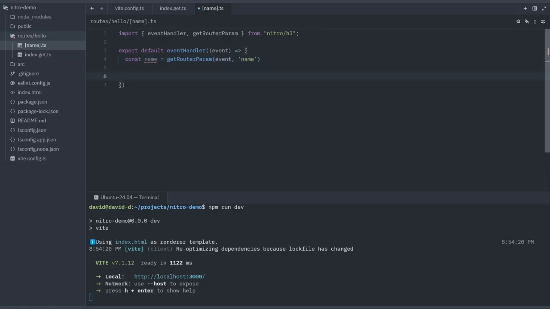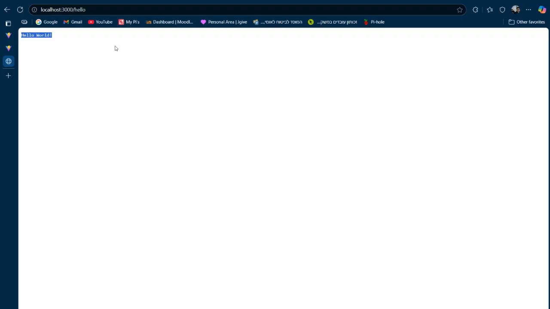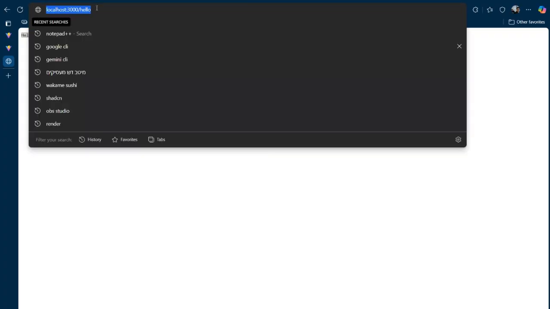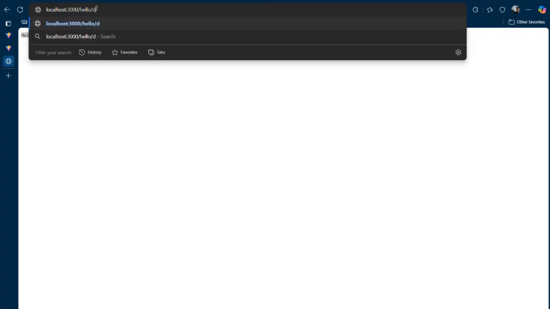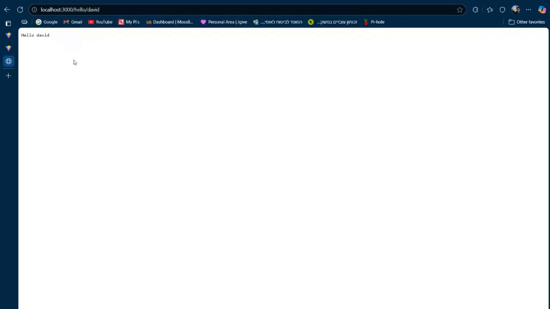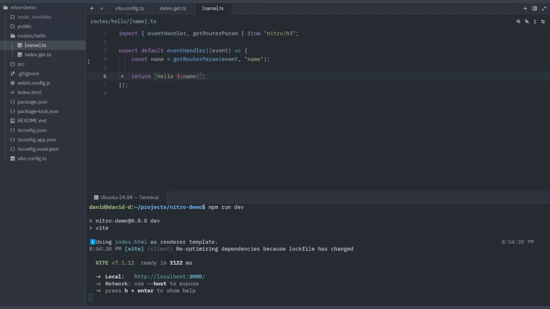And now when we return, we can return hello plus name. So now if we go back to our server, we can go to /hello/David, and boom, we got hello David. So this is how we do routing with Nitro.